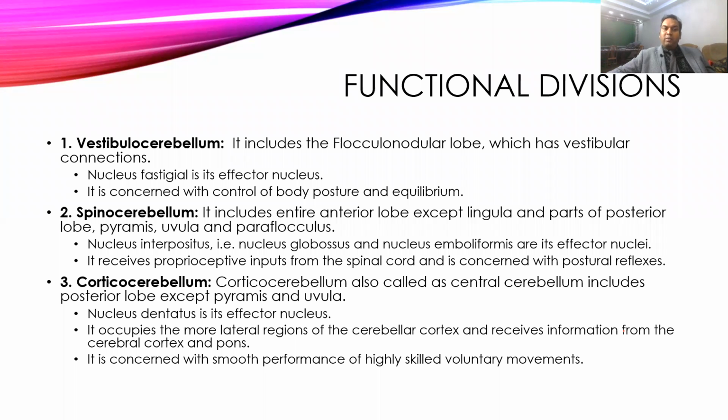Then the spinocerebellum contains the entire anterior lobe except lingula and part of the posterior lobe like pyramis, uvula, and flocculus nodulus. It contains nucleus globosus and nucleus emboliformis, and it receives proprioceptive inputs from different parts of the body through the spinal cord, and it is mainly concerned with postural reflexes.